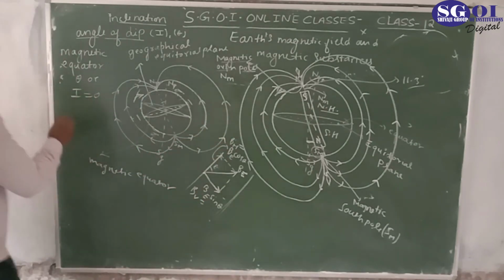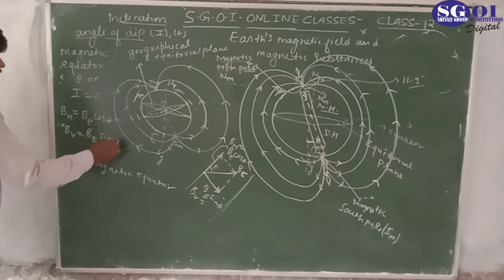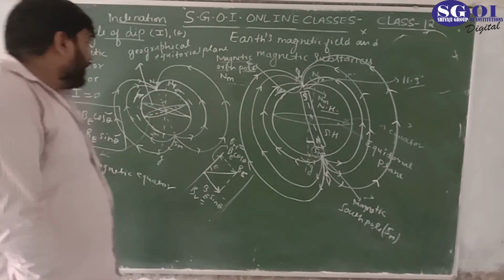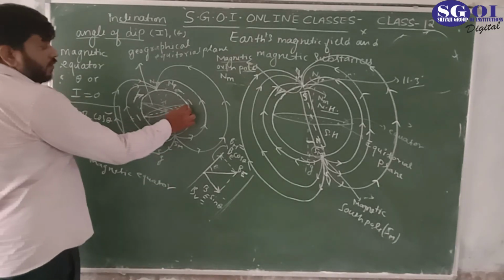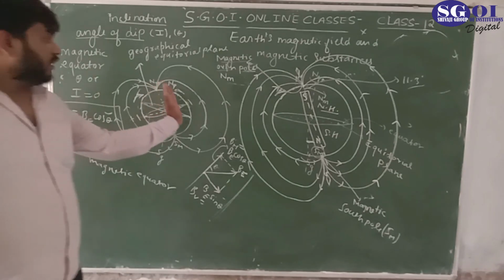So we can say the horizontal component of the magnetic field is B cos theta, and the vertical component of the magnetic field is B sin theta, where theta is the angle of dip. And at the magnetic equator, theta is 0, because there is no dip.